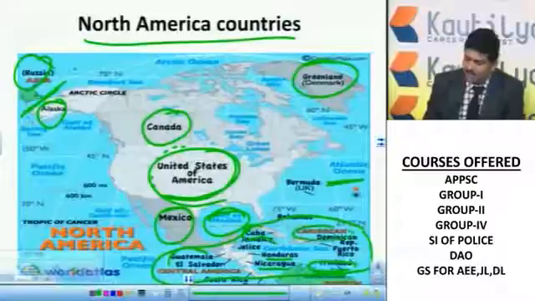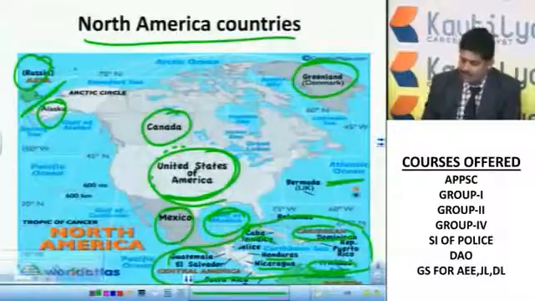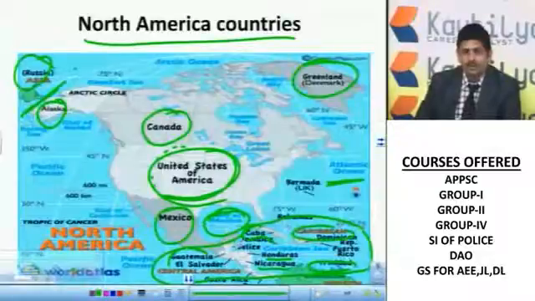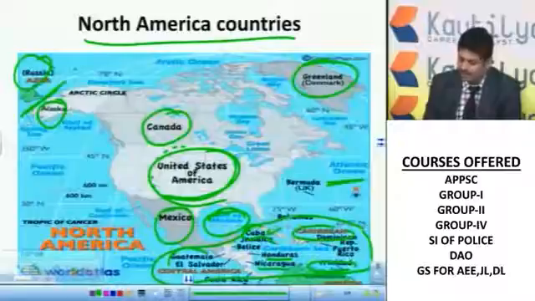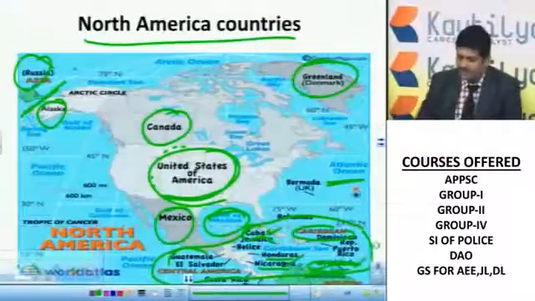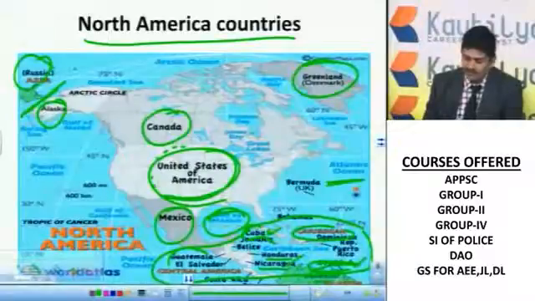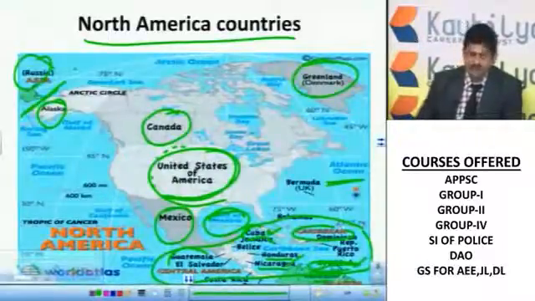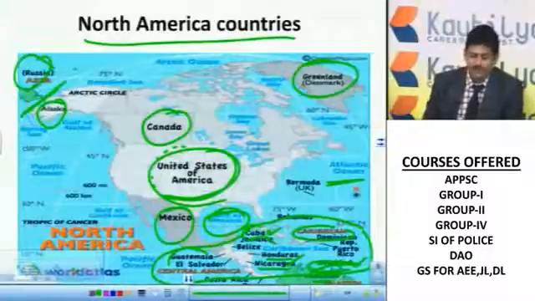If you watch cricket keenly, you can get Jamaica, where very popular cricketers are from, and from Nicaragua and Trinidad some popular cricketers are there. A lot of countries are there, and you can see Venezuela also. However, we'll discuss these in the South American continent.